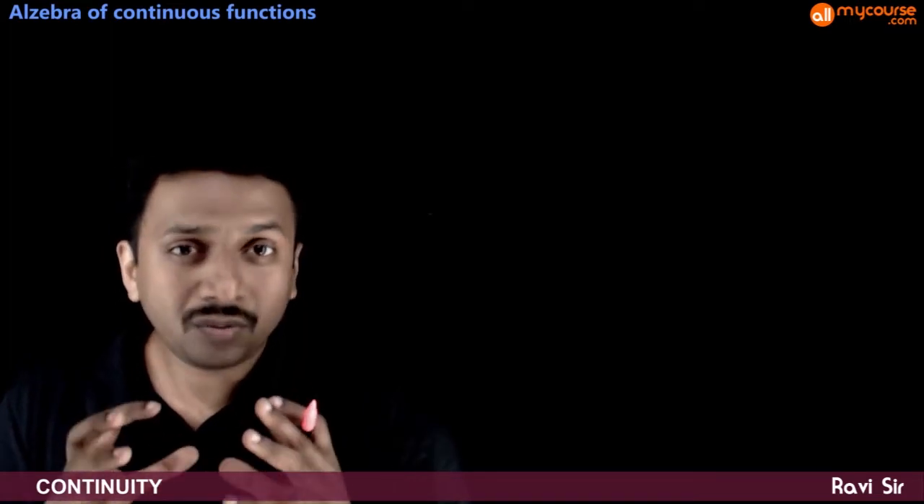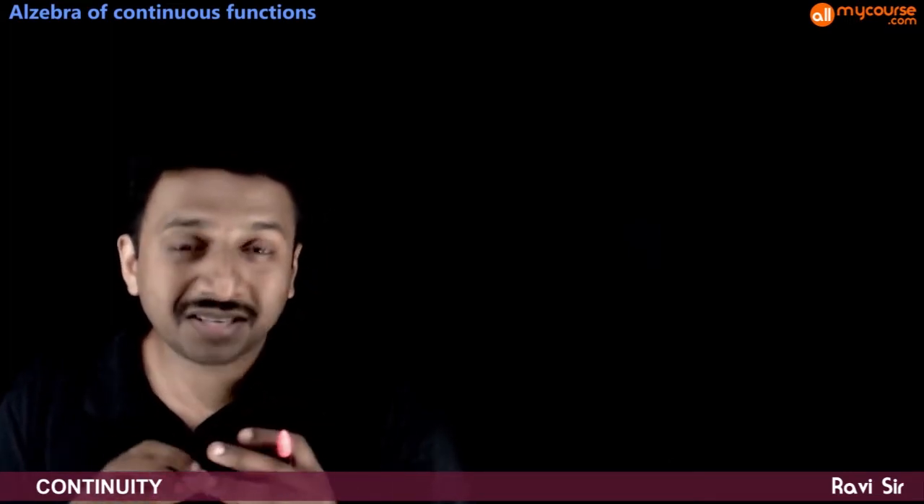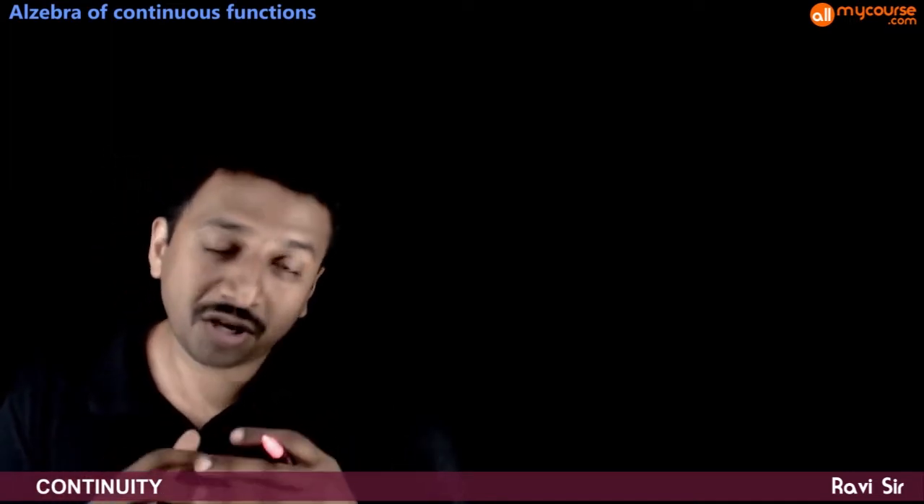So next, we know the behaviors of some very standard functions. We have studied the standard functions in our class 11th, and you know the nature of continuity of those functions because you know the graphs of those functions. So let us just see which of the standard functions are continuous, which of them are discontinuous, and if discontinuous, where are they discontinuous.